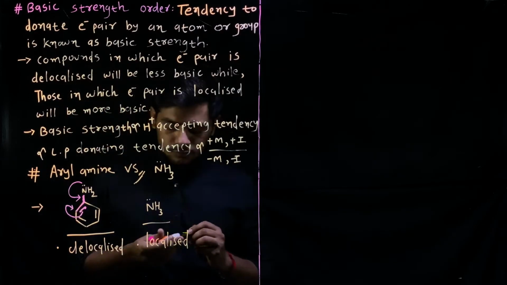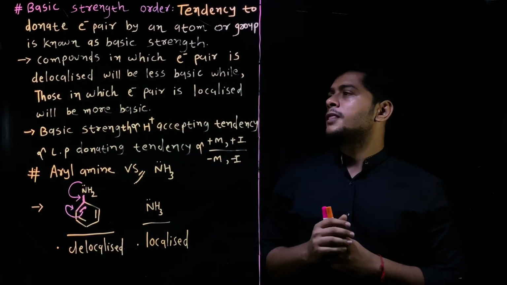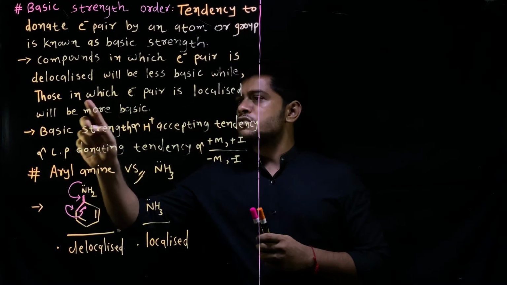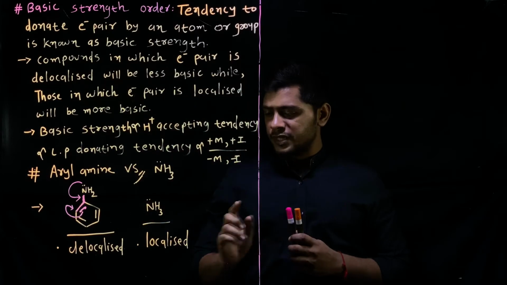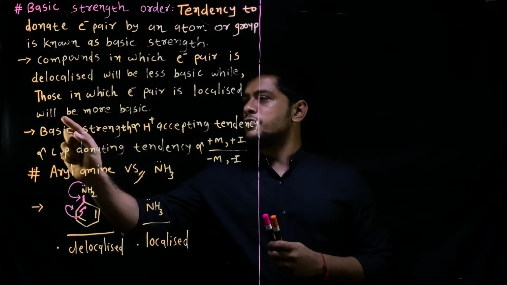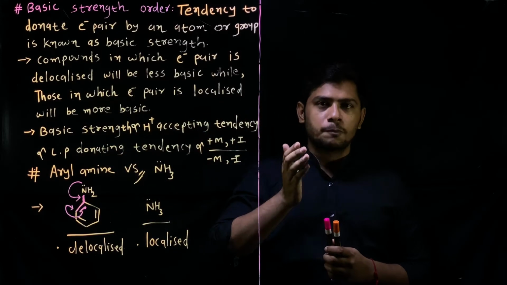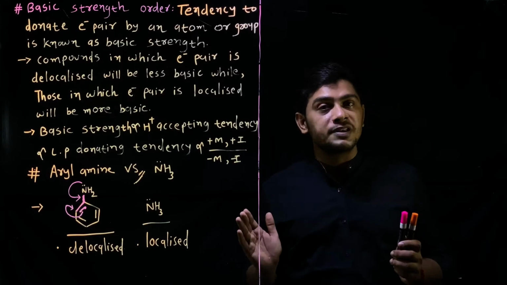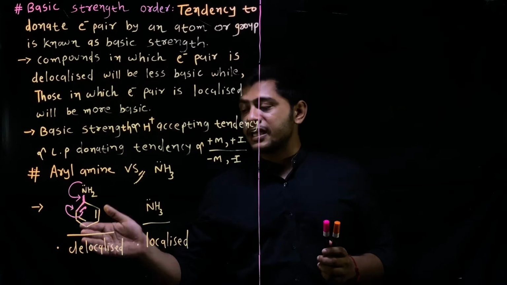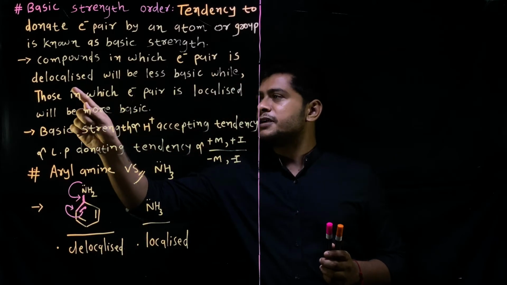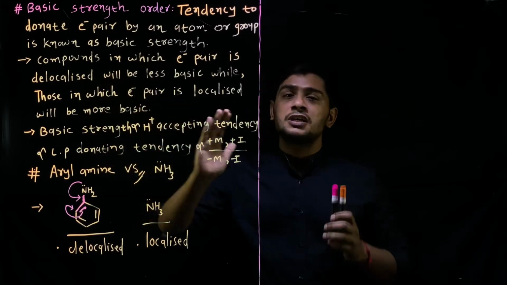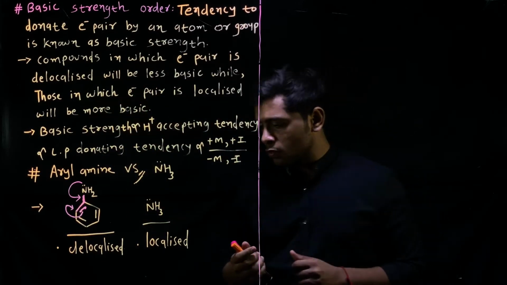Now, see the first point and second point. Those in which the electron pair is localized, the electron pair is localized in the case of ammonia, so localized will be more basic. If the electron pair is localized, then this compound is more basic. So in this case, ammonia is more basic than aniline. Because in the case of aniline, what is happening here? Delocalization, right? Electrons are delocalized. So as delocalization increases, basic strength decreases. I hope you all understand.